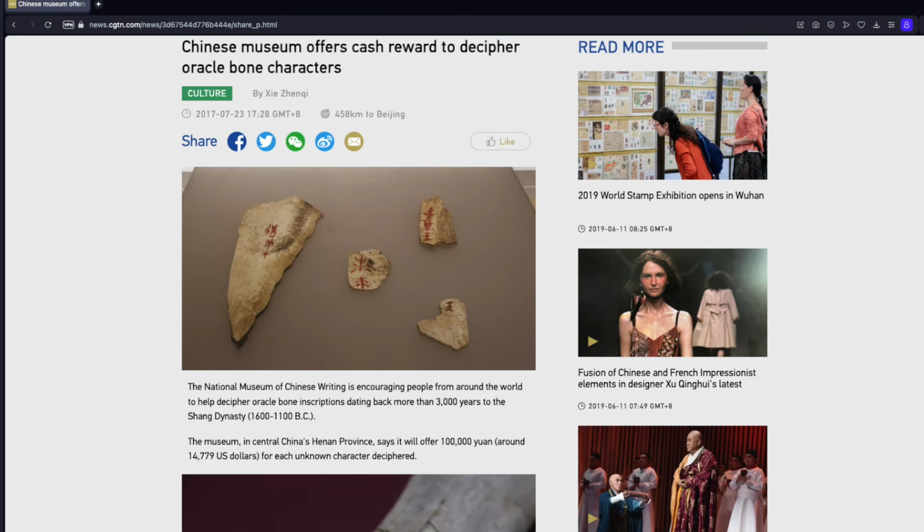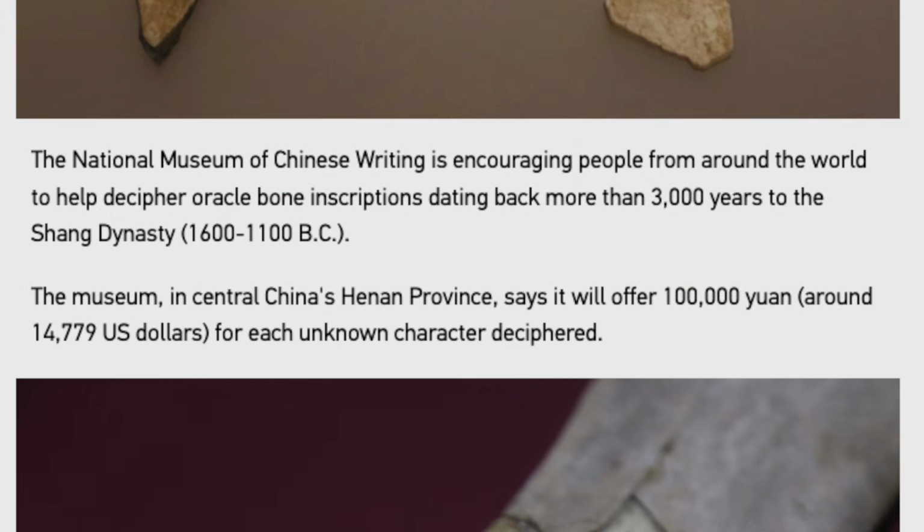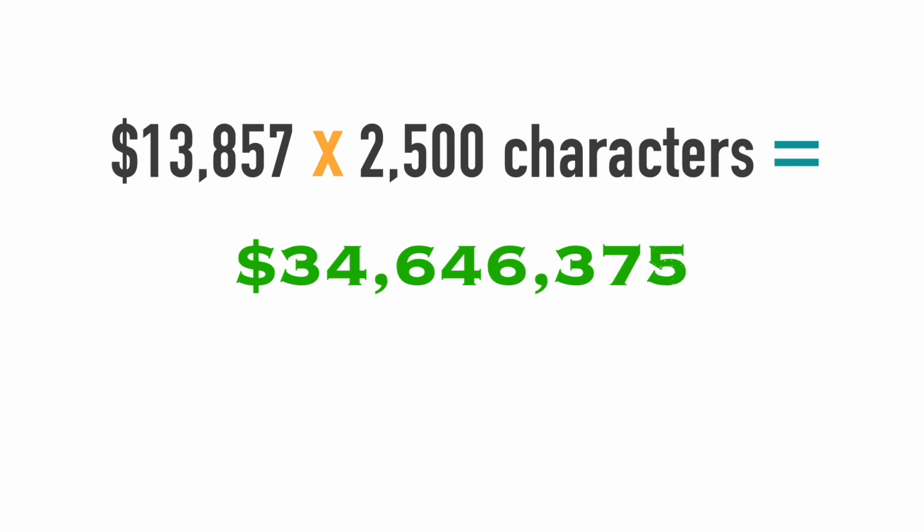To date, we have uncovered some 4,000 unique oracle bone characters, but yet we only know the meaning to around 1,600 of them. So here's your chance to shine. The National Museum of Chinese Writing in Anyang has offered 100,000 RMB to anyone who can decipher just one of these undeciphered oracle bone characters. And if I'm mathing correctly, that's a total prize pool of 35 million US dollars. Good luck, everyone.